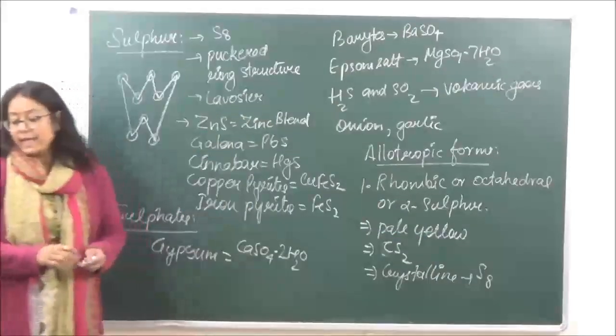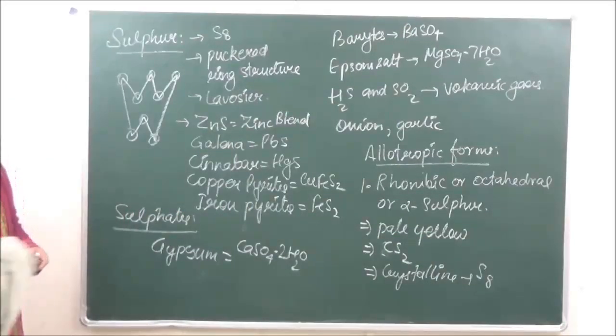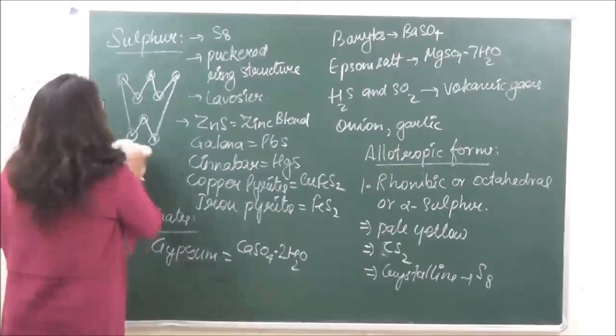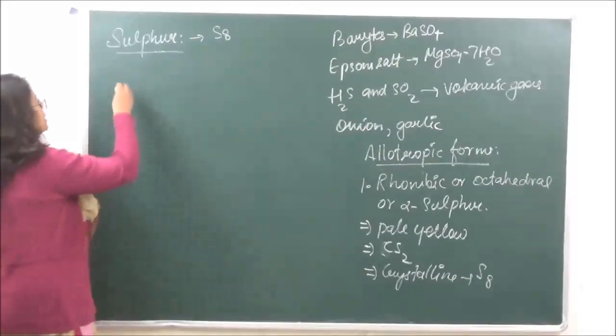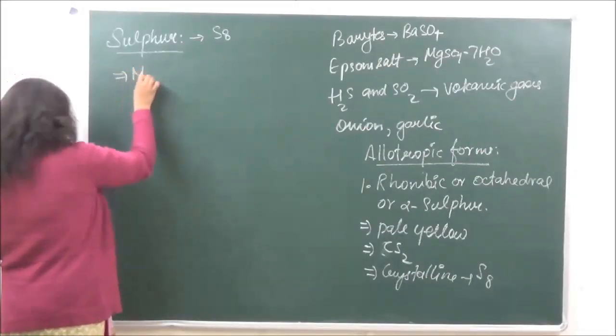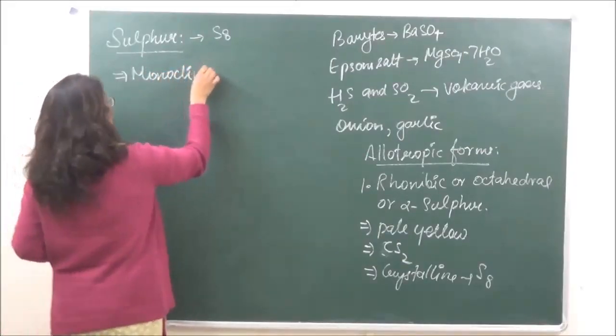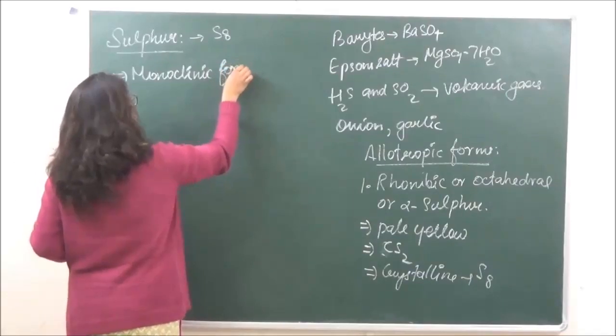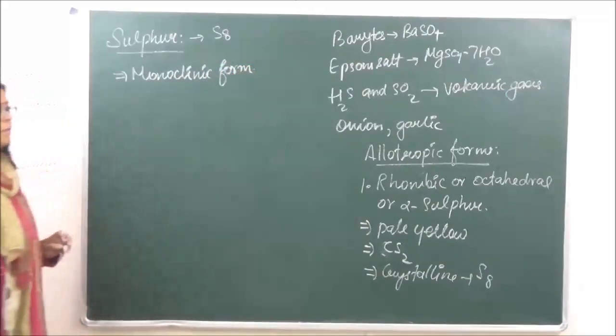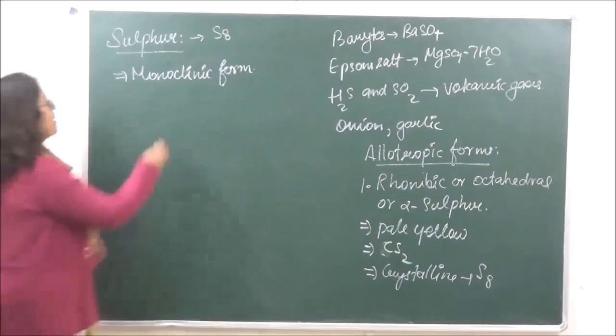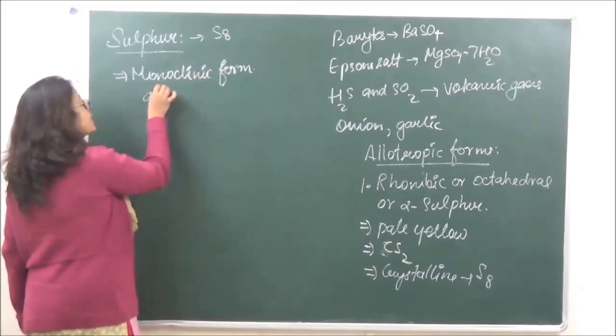Then next, this form can be converted to monoclinic form by heating above 96 degrees Celsius.